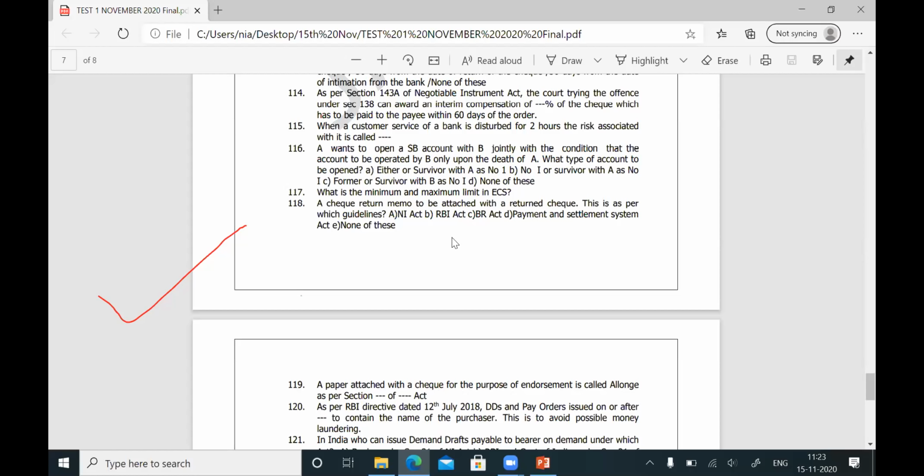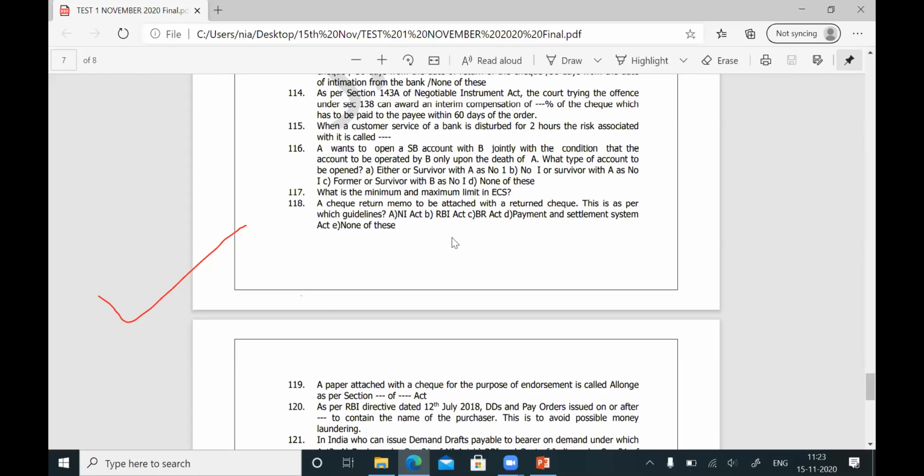Question number 122. Your branch is having a joint either or survivor SB account of Mr. A and Mr. B, operation severally. What do you mean by that? In joint accounts of A and B, any one of them can operate. Operation severally means any one of them can operate. So your branch is having a joint either or survivor SB account of Mr. A and Mr. B, operation severally.